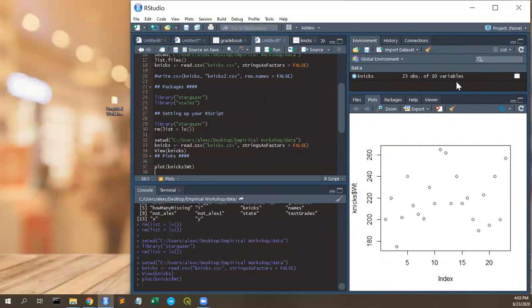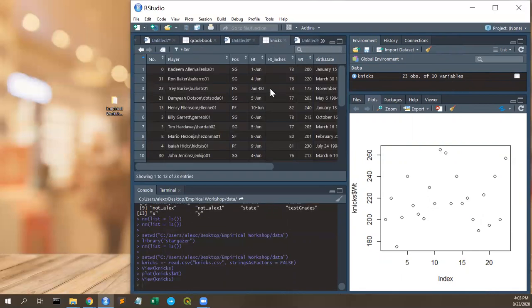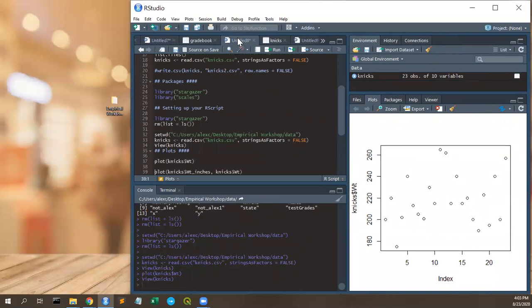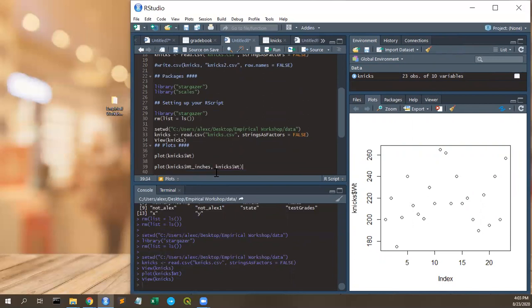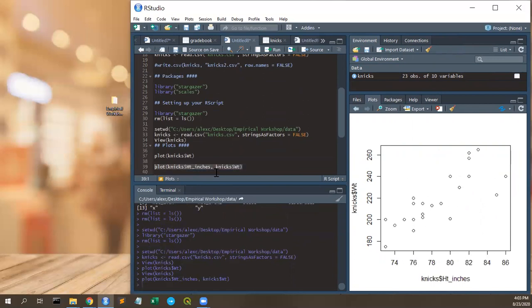Rather, maybe we should plot height and weight. So we have height in inches and weight here. Let's plot them against each other. Let's make a scatter plot, right? So now I'm going to plot height in inches on the x-axis, and on the y-axis we're going to plot weight. So we plot these two things. We have the Knicks players' height in inches and weight in pounds. So we have this relationship, which is pretty obvious, right? As you get taller, you're going to get heavier.